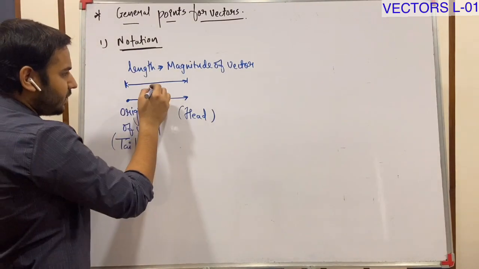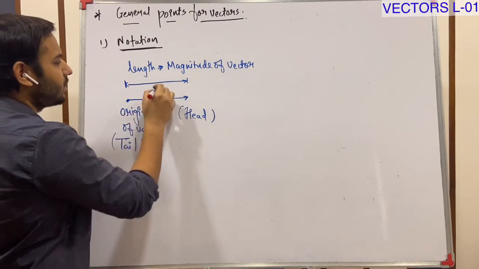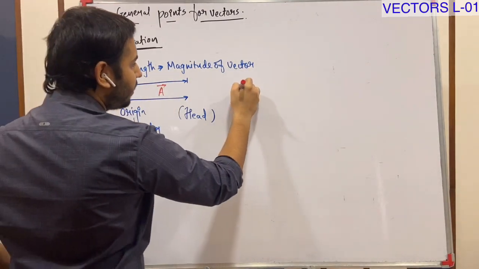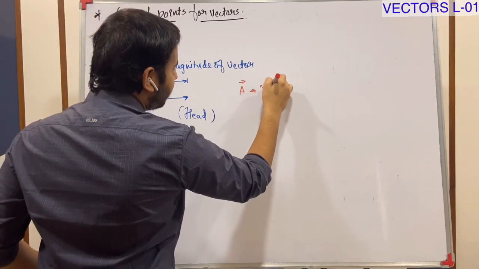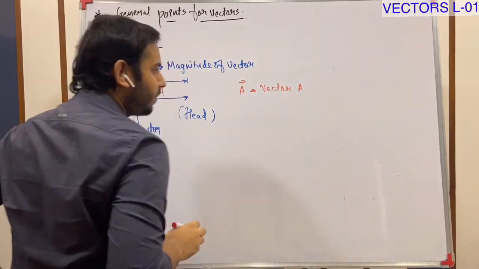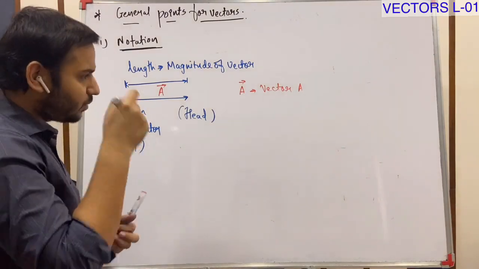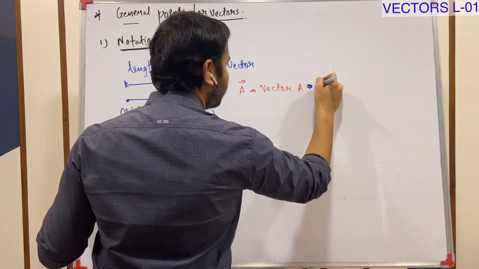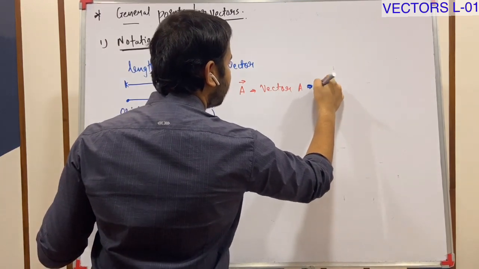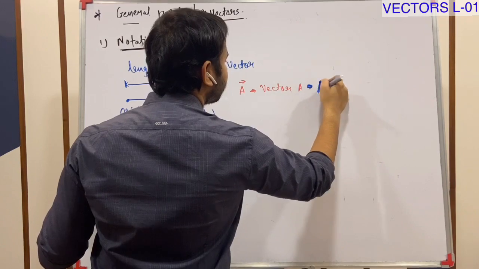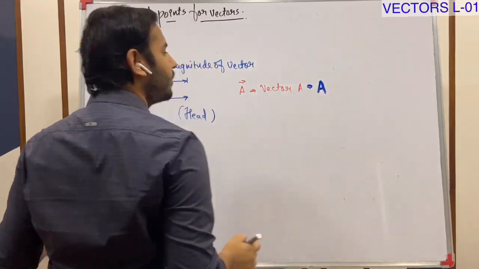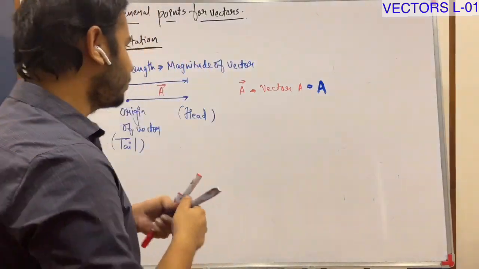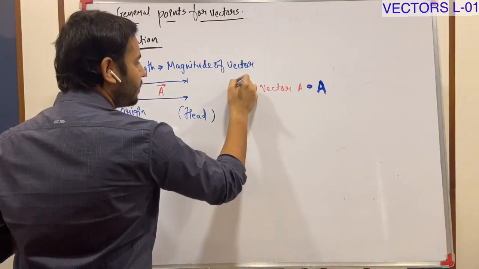So I can say this is A. This thing is A. I can call it vector A, or in some reference textbooks the notation is only A, but in bold letter. We are not going to do bold letters all the time, so you should understand this.